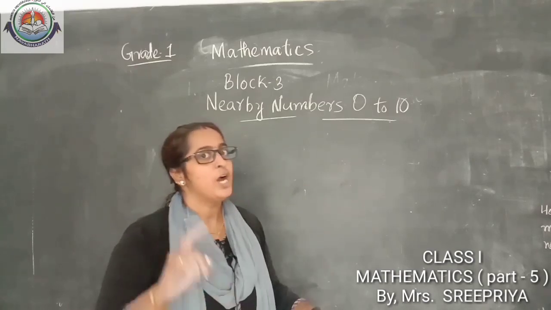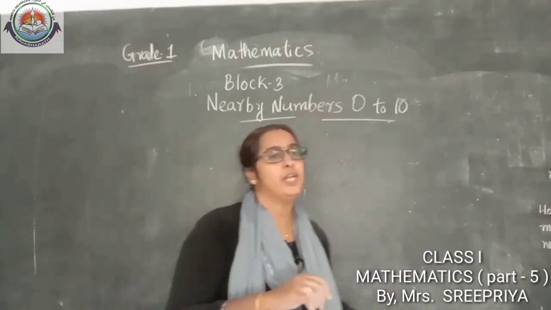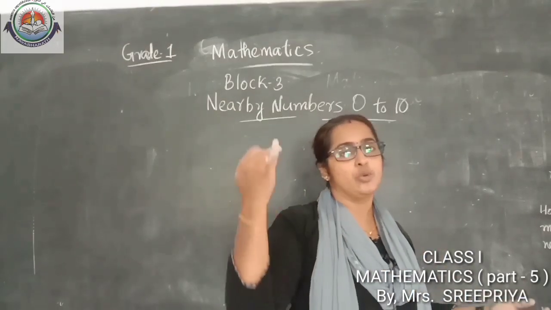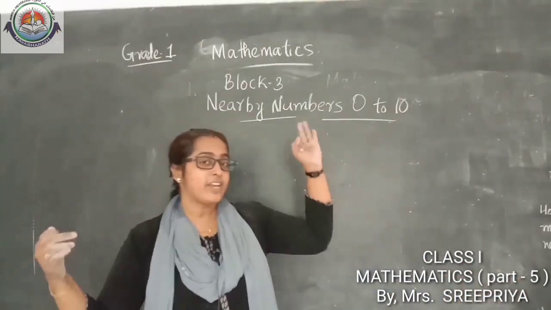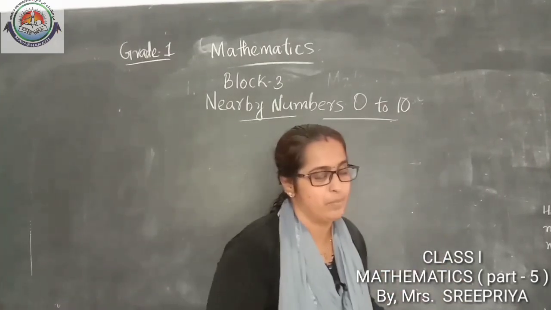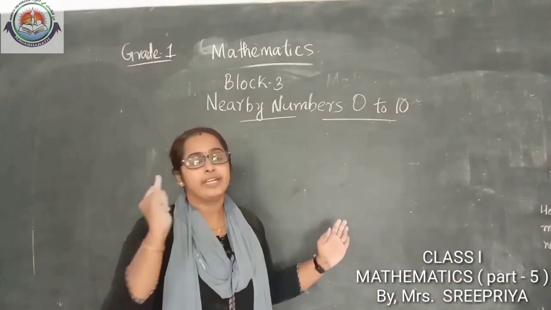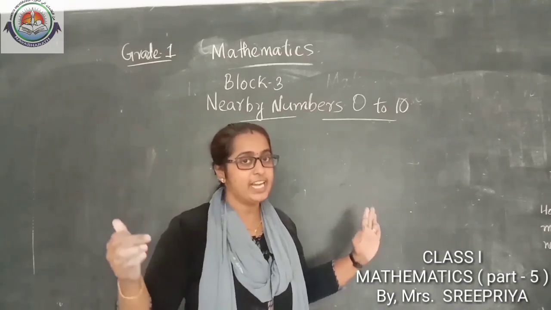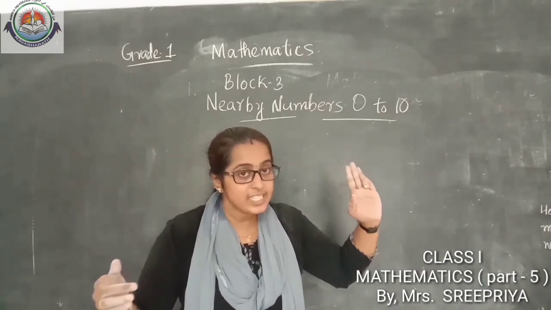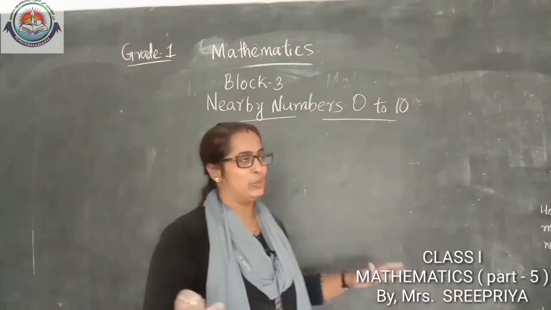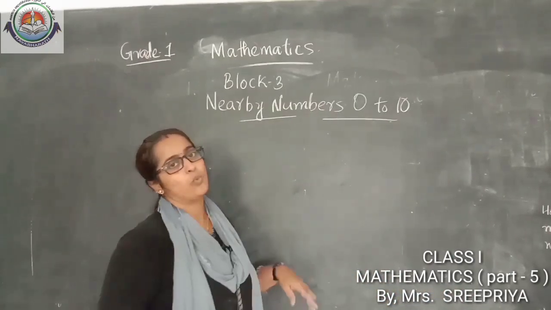After number, before number, in between. After means we are counting forward. 1, 2, 3, 4, 5, 6, 7, 8, 9, 10. After number. And before number what? Before number 10: 9, 8, 7, 6. Yes, 6. 5, 4, 3, 2, 1, 0. That means before is counting backward.